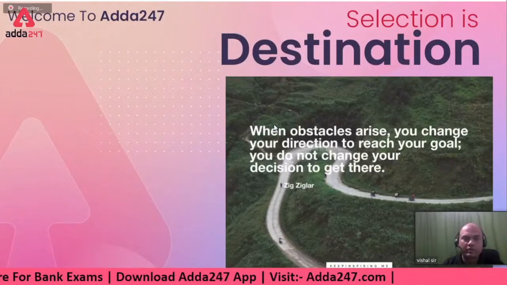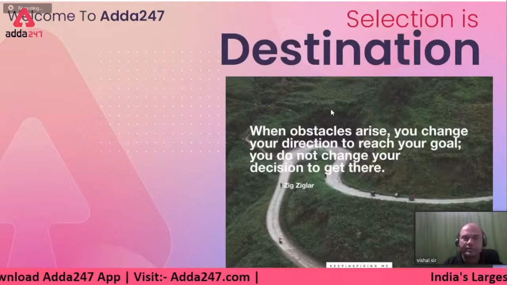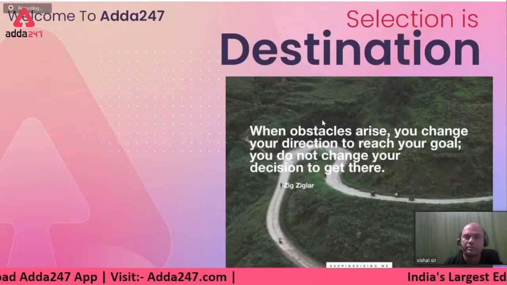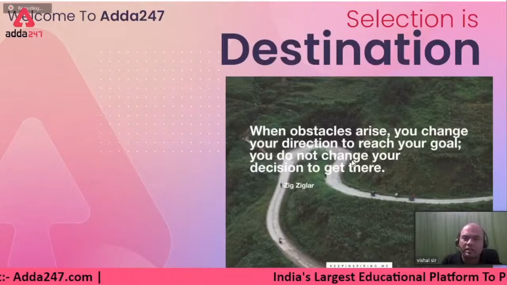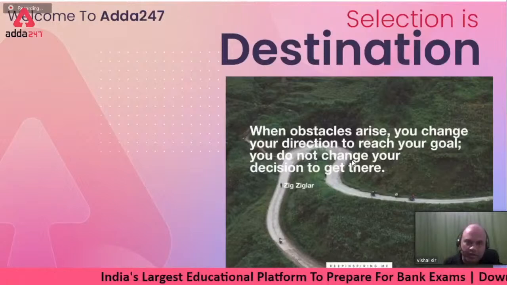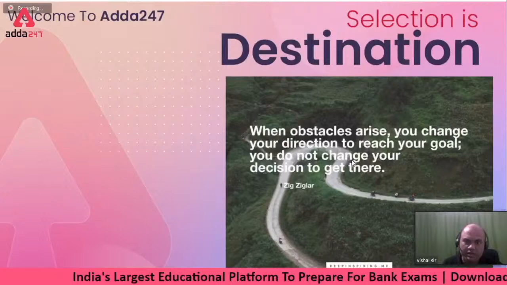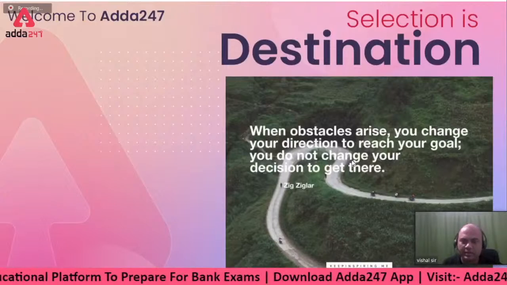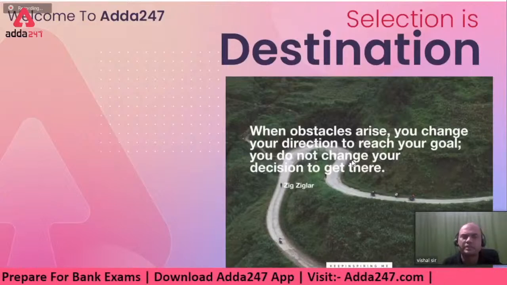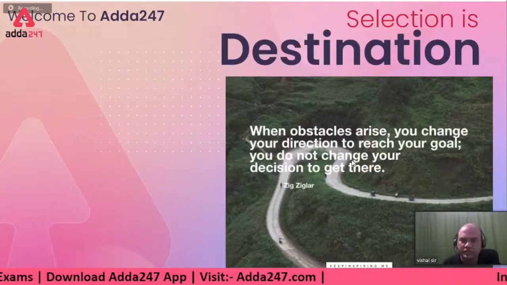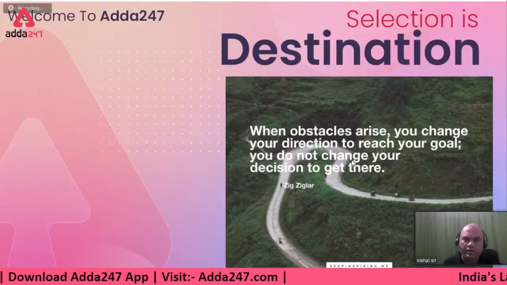Today we'll be solving one important case study. An important case study means it's so important that you'll get it for 5 marks. Be sure about it, because one case study on liabilities and assets does come. It's from Module C basically. So pay attention to it.